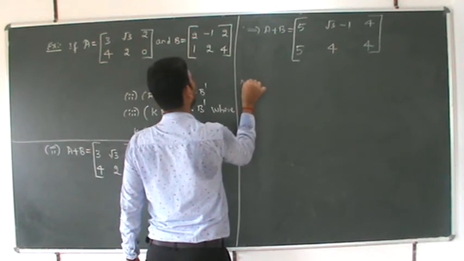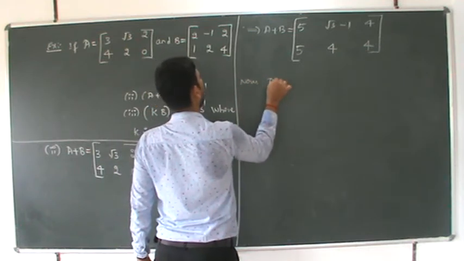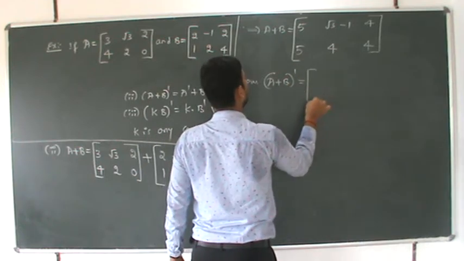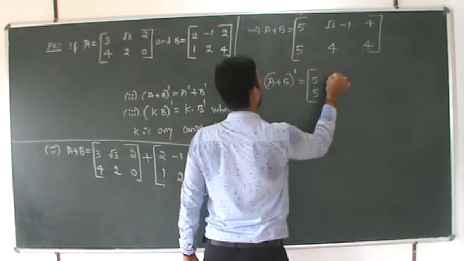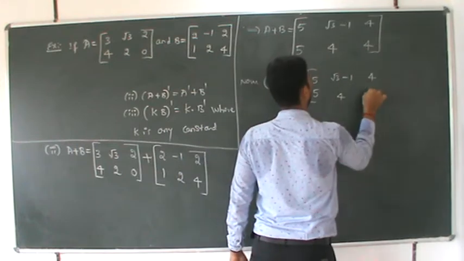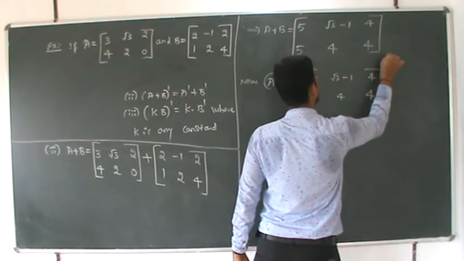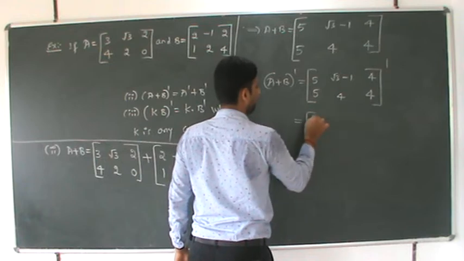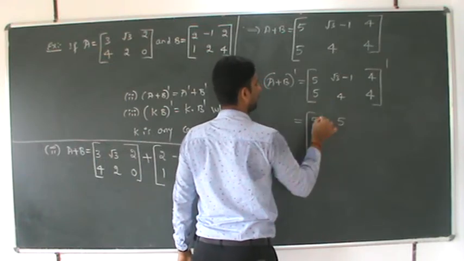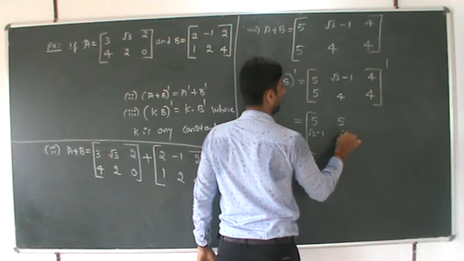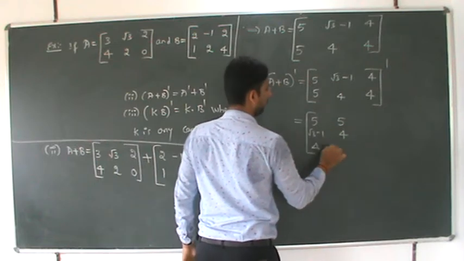Now A plus B whole dash, which is nothing but [5 5 root 3 minus 1 4 4 4] dash, which is nothing but 5 5 root 3 minus 1 4 4 4.